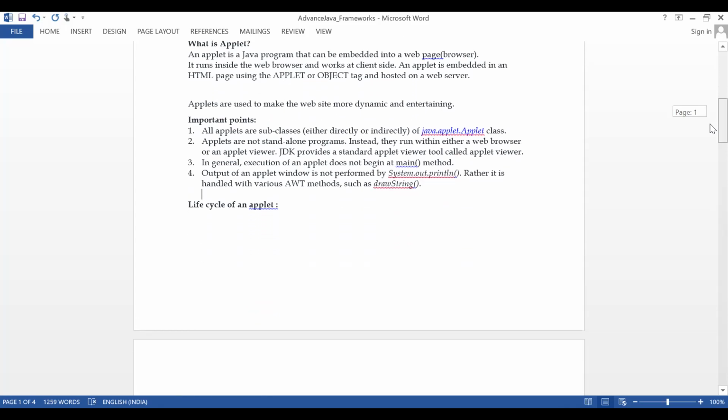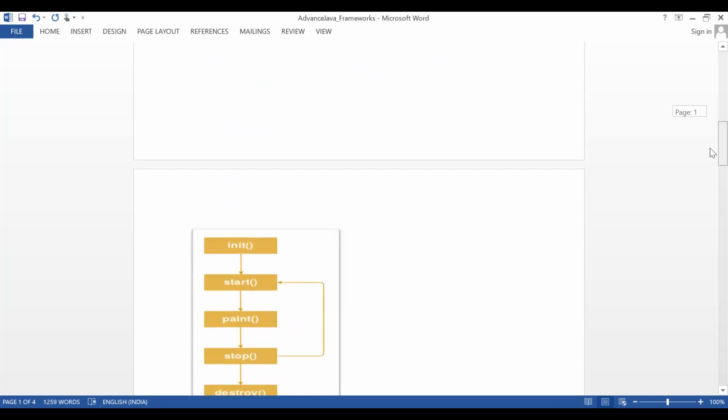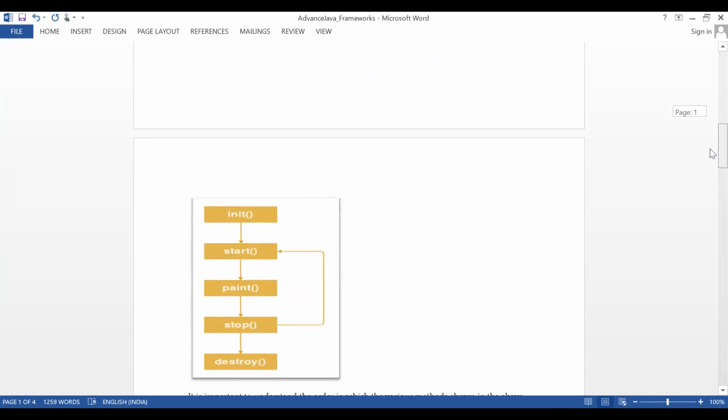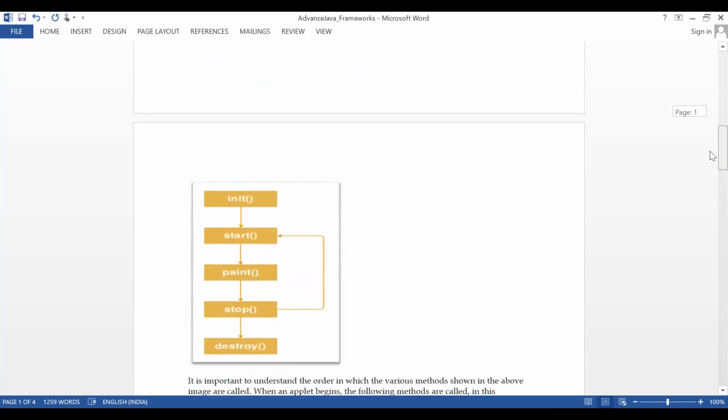In the same way, there are some steps here, the life cycle of your applet. It must be initialized first, then started, then painted, and then stopped. If you want to start again, you can start again; there is no need to initialize again. And finally, destroy.